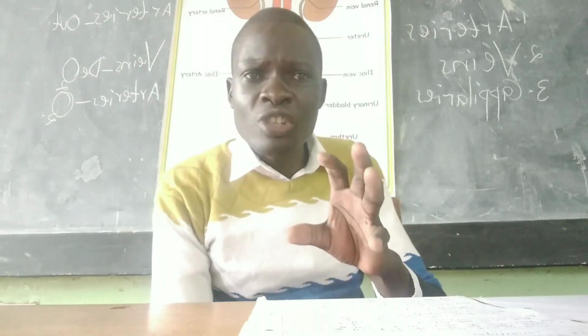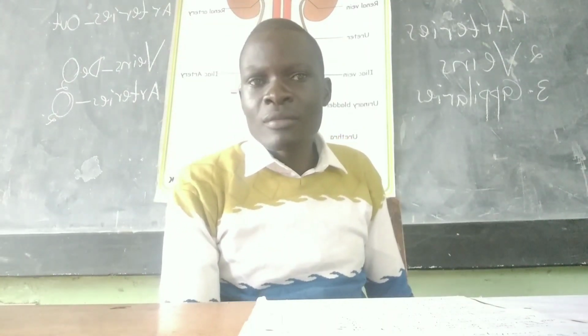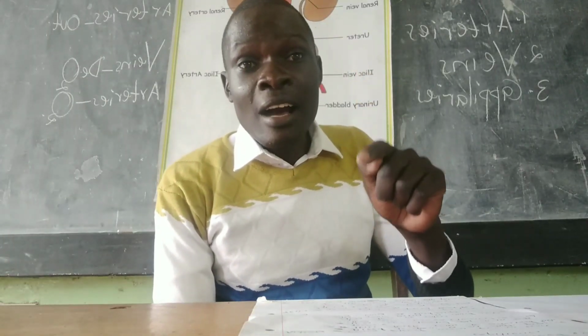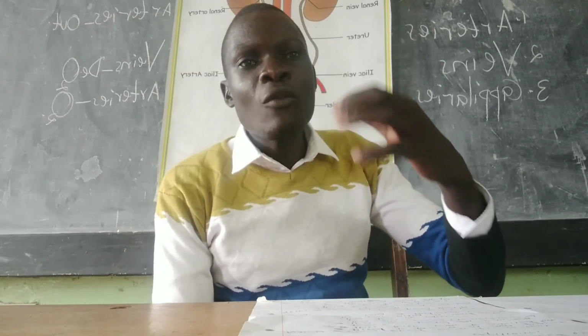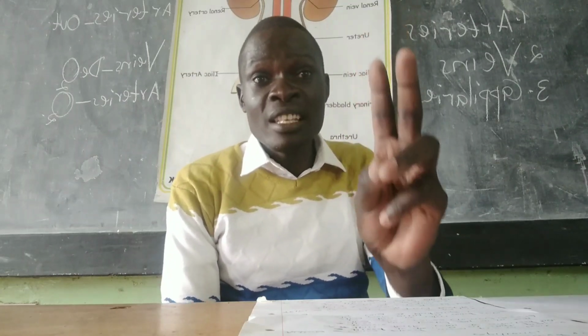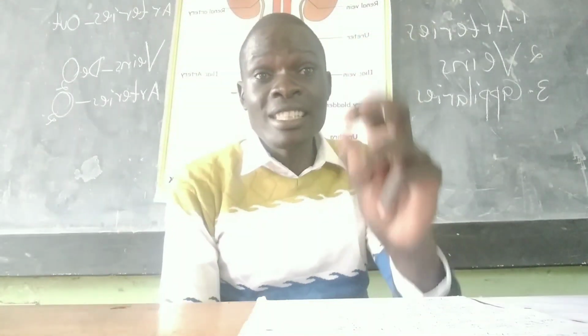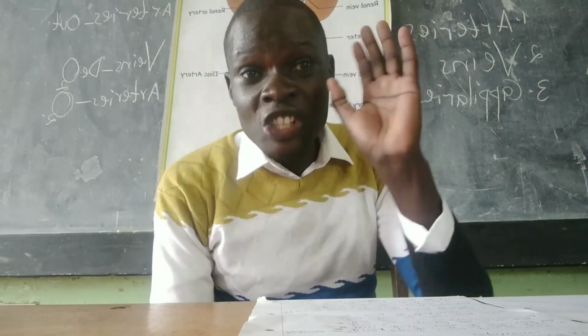That push makes this blood be at high pressure. And therefore, that is why the arteries have thick walls to withstand the high pressure of the blood in them. Those are 3 characteristics. 1, they carry blood away from the heart. 2, they have thick walls. 3, the blood in them is under high pressure.